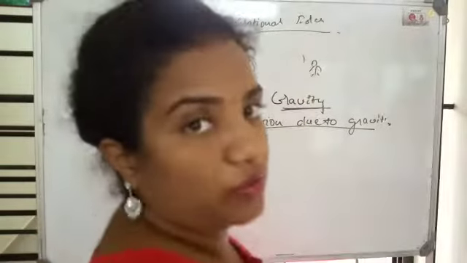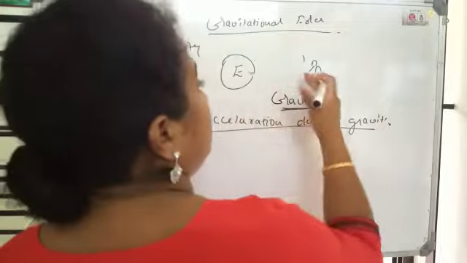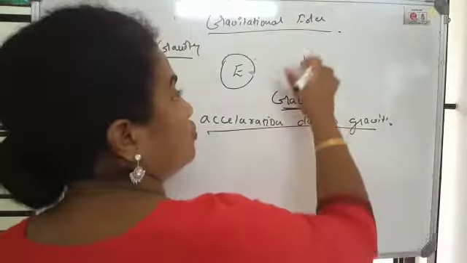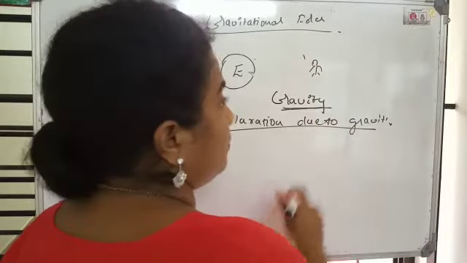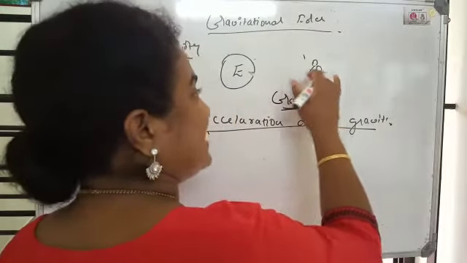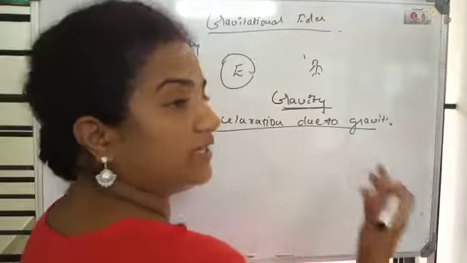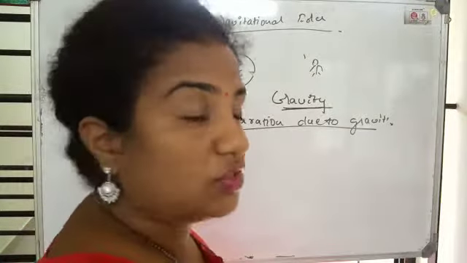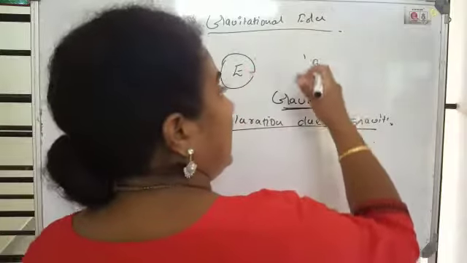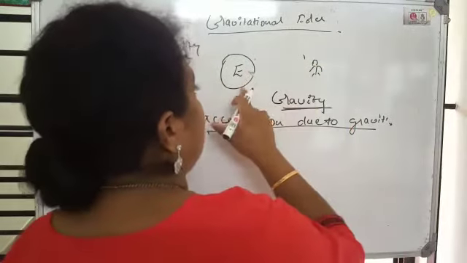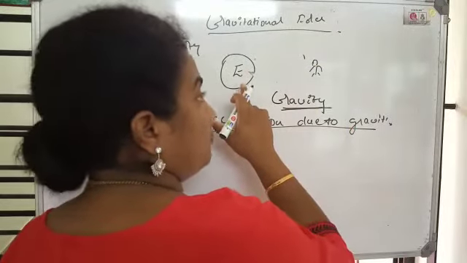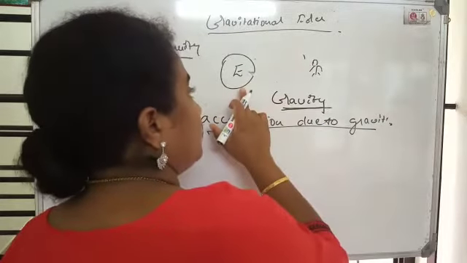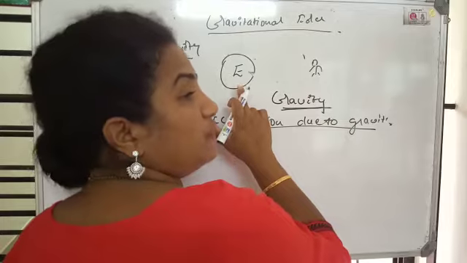Earth's mass is more. So earth will be implementing force on the human body. Because the mass of this one is lesser, the mass of this one is higher. Whose mass is higher, they will implement more force. So the body with a lighter mass will act under the influence of the body with the heavier mass.